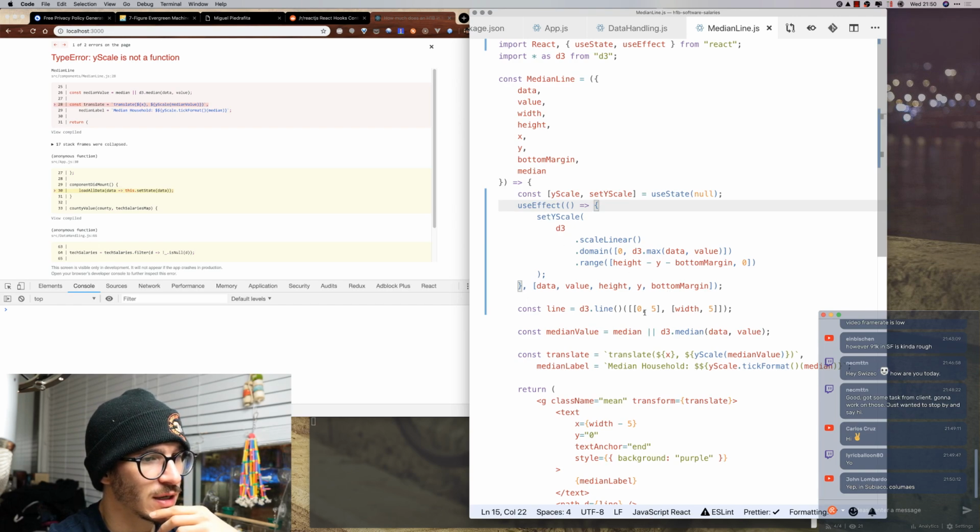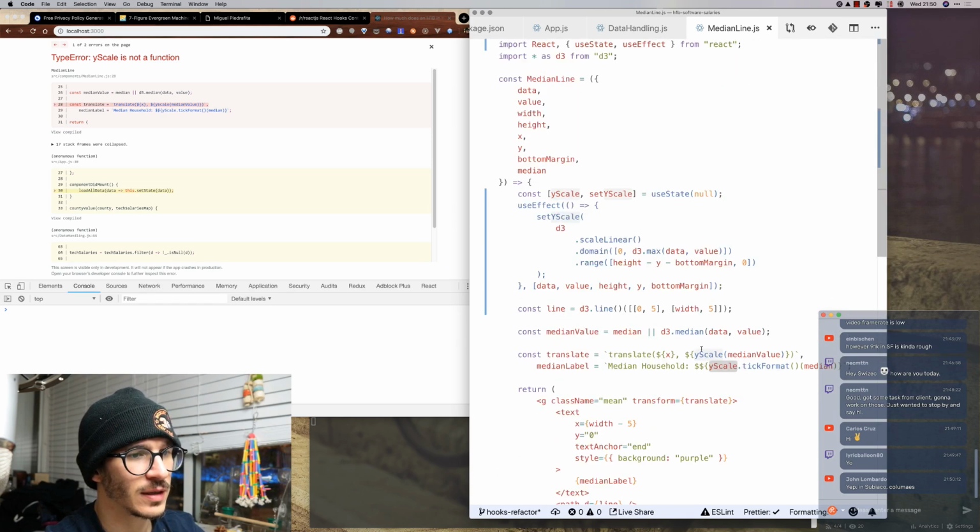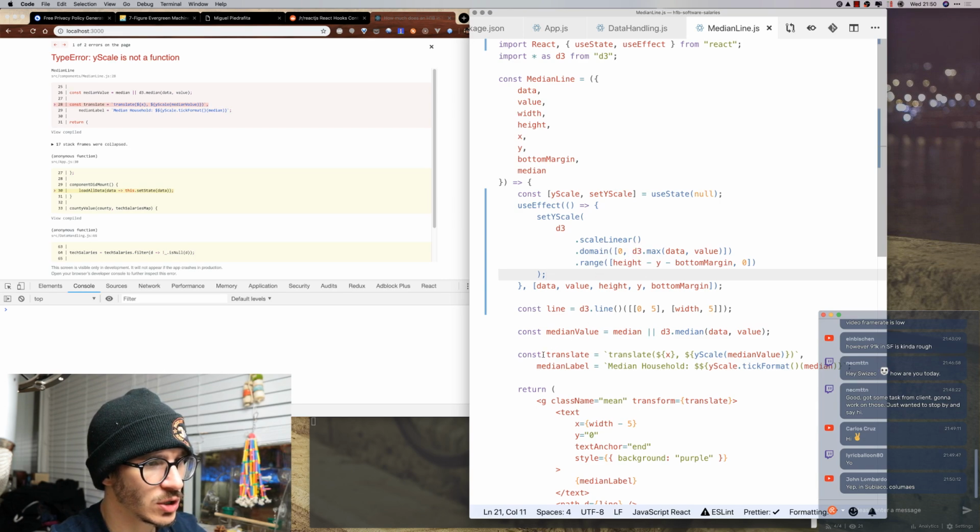So useEffect, setYScale. Now our problem is that down here when we're using the scale, it's not defined yet. So how do we fix that? I guess we can use the same effect here, and we're gonna change this.